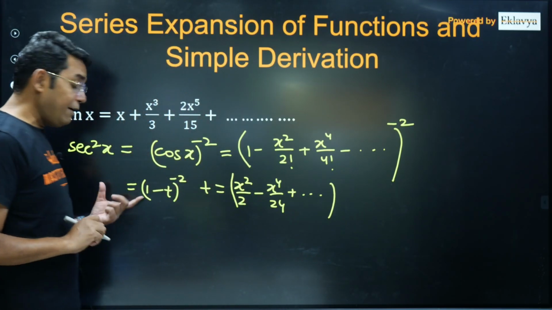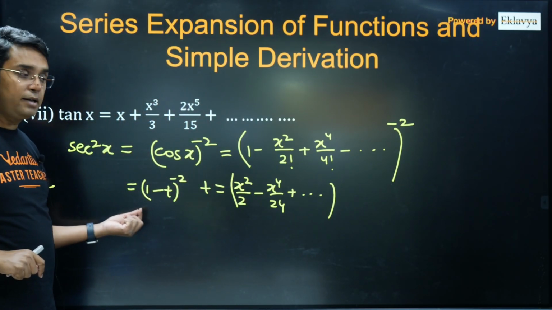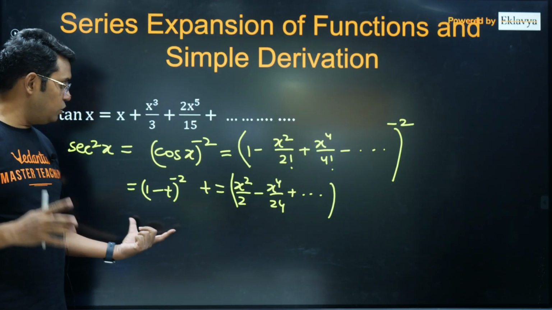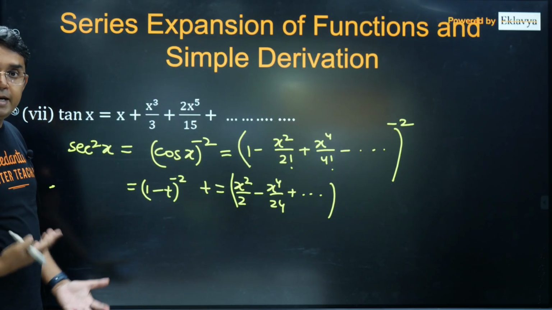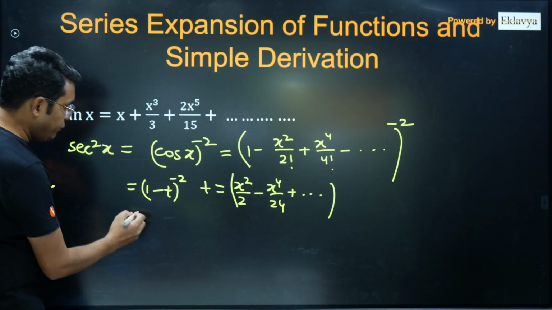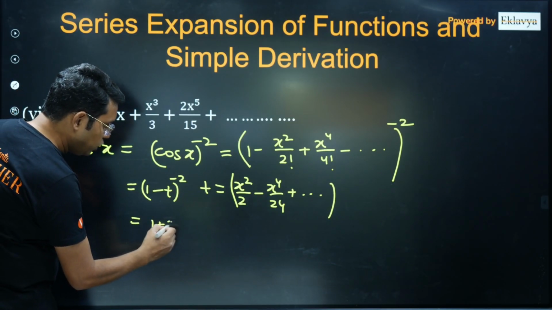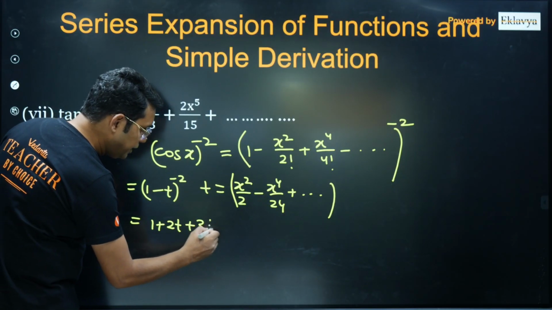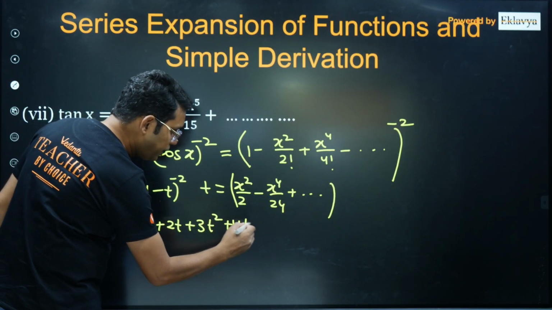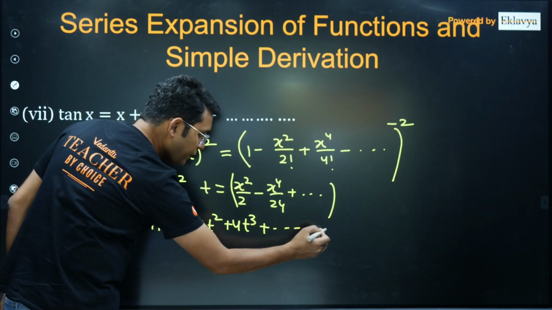Okay, now I will be using the binomial theorem to write the expansion of it, which I think we must know because the binomial theorem for any index is there in our syllabus also. So if you expand it, it will become 1 plus 2t plus 3t square plus 4t cube and so on.